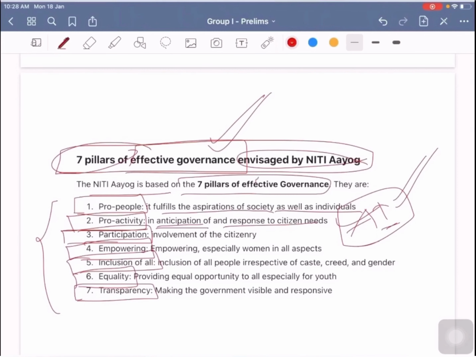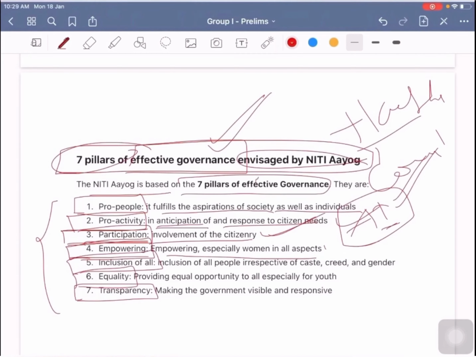And then participation, that is involvement of citizenry. For instance, Niti Aayog is organizing hackathons and consultations with many stakeholders as far as many issues are concerned. So participation. Then empowering, especially women in all aspects, and inclusion of all, inclusion of people irrespective of caste, creed and gender, and equity, providing equal opportunity to all, especially for the youth, and transparency, making the government visible and responsive. So these are the issues.